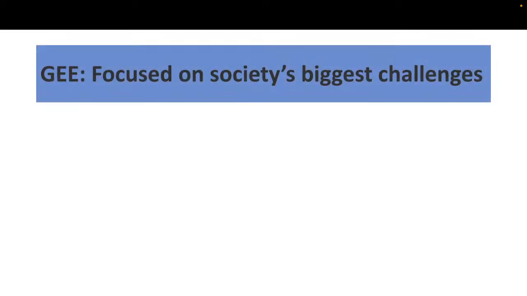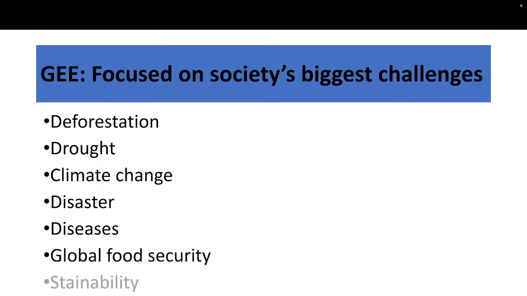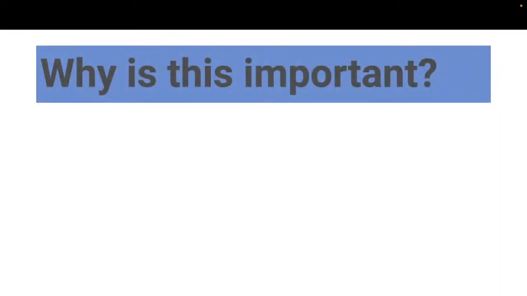And mainly GIS is focused on society's biggest challenges such as deforestation, drought, climate change, disasters, diseases, global food security, and sustainability. And why is this important? We already work with a lot of software such as ArcMap, QGIS, or ENVI. Suppose you want to make the land use land cover map for the whole country boundary of India.